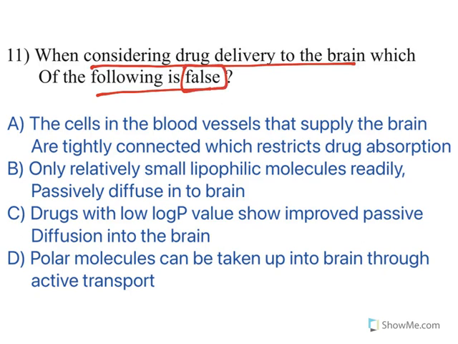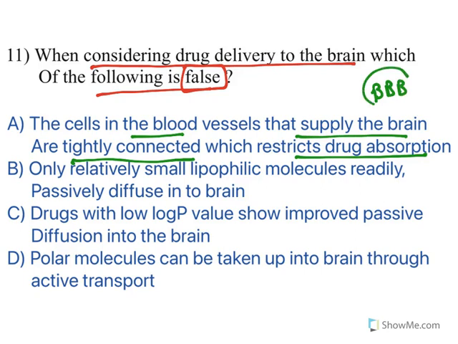So, 3 of the statements are true, 1 is false, and we need to find out which one is false. Let us see one by one. The cells in the blood vessel that supply the brain are tightly connected, which restricts drug absorption. True. Blood-brain barrier has got this tight junction which will restrict all the drug absorption. So, this is true. We are looking for the false one.